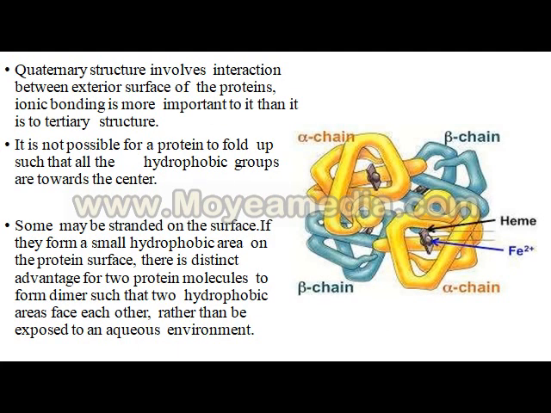So we can say that the quaternary structure involves interaction between the exterior surfaces of the proteins. Ionic bonding is more important to it than in the tertiary. Here, it is not possible for a protein to fold in such a way that all the hydrophobic groups are towards the center. Some may remain outside. So the quaternary structure, with hemoglobin as the best example.